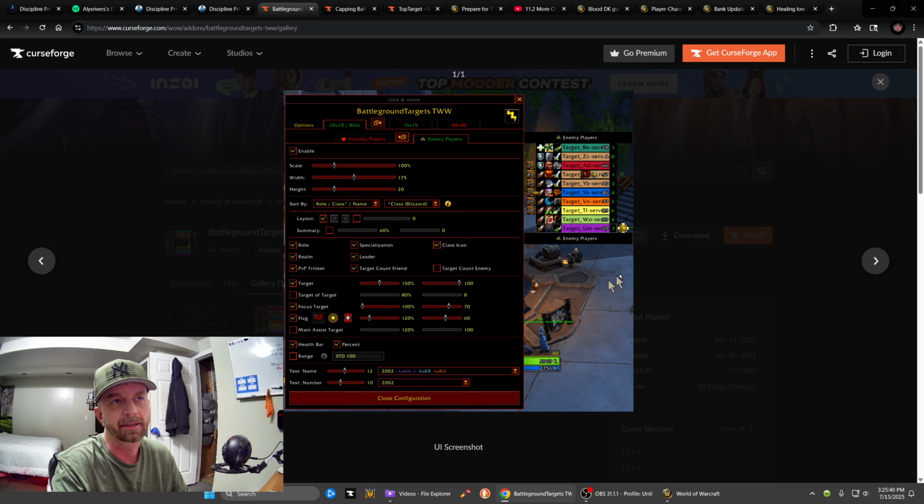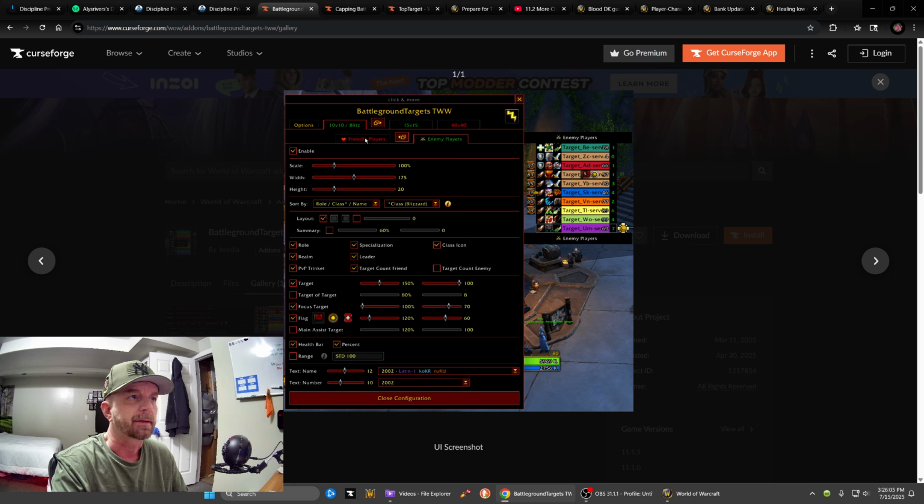If you see right here, this is what it looks like in game. This is the options in game. This is the actual add-on in the game. It lists the enemy players, their class, their spec, and if they're damage, tank or healer. It lists their trinket cooldown and if they're carrying the flag.